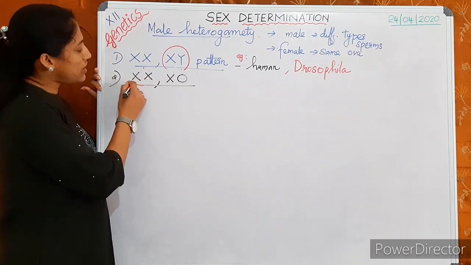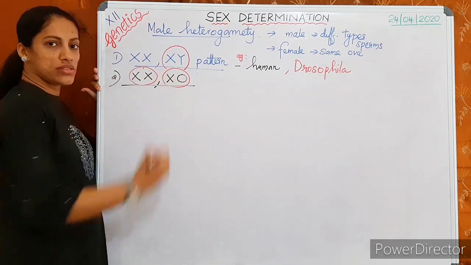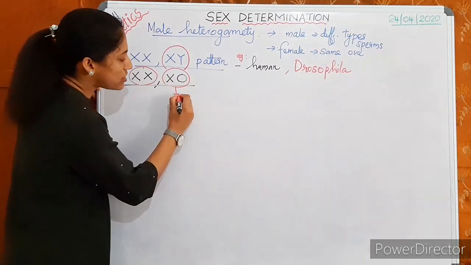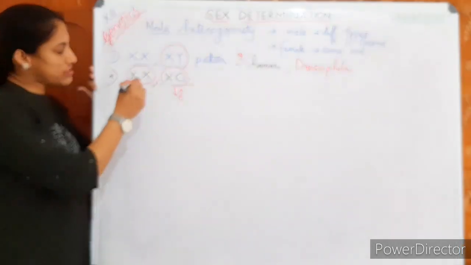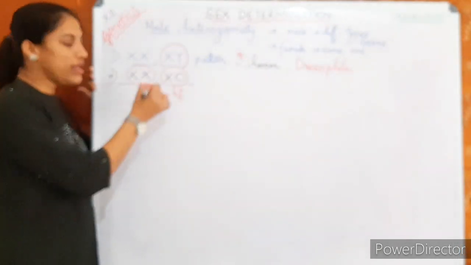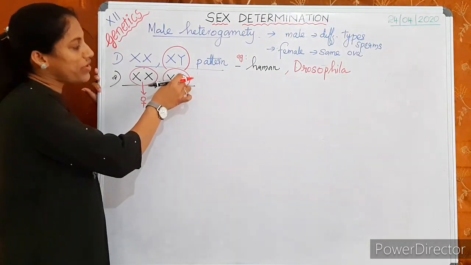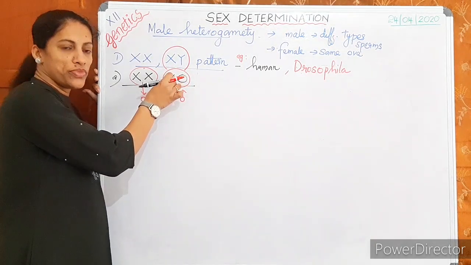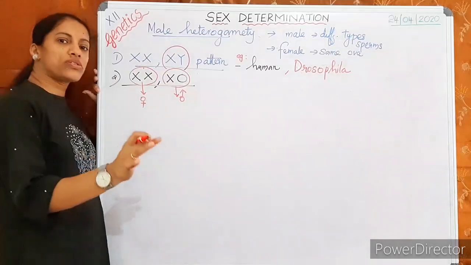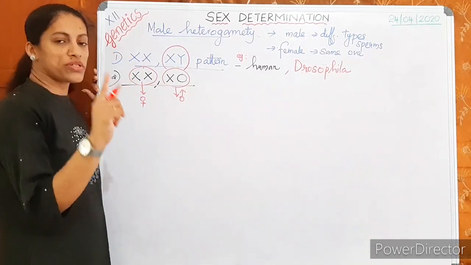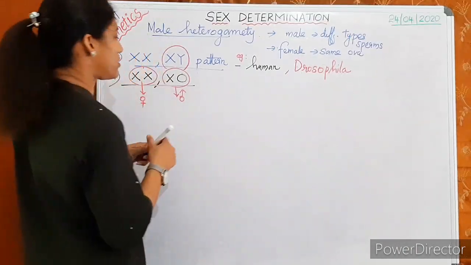Here also you can see similar chromosomes in the female, and only here it is different. So hetero is this, the different one. X0 is male, XX is female. Similar case: XX with similar chromosomes is female, whereas X0 is male. Here the male has only one X chromosome. There is no paired member. So in total chromosome number, the male will have one chromosome less than the female.